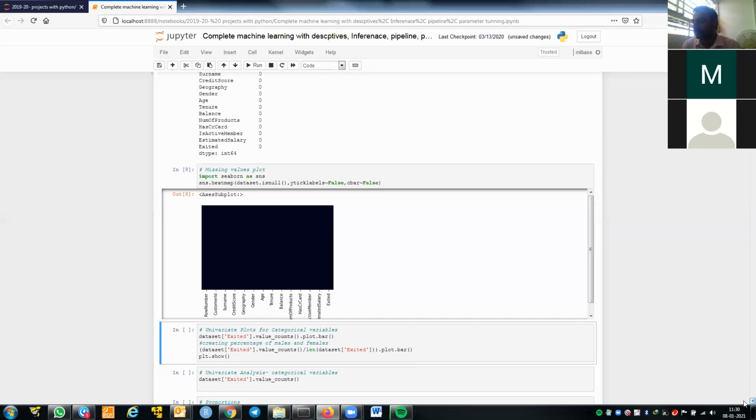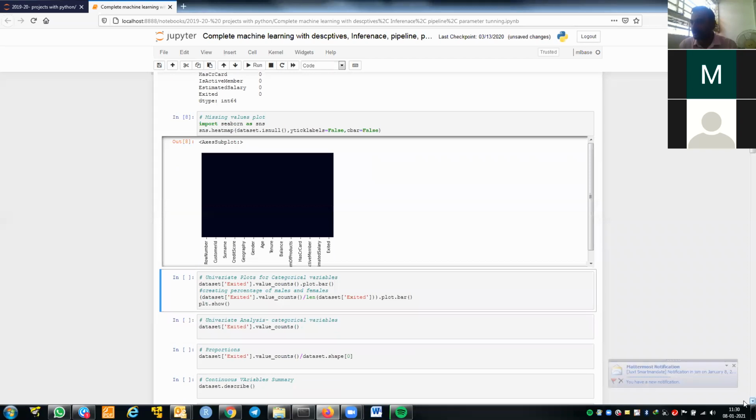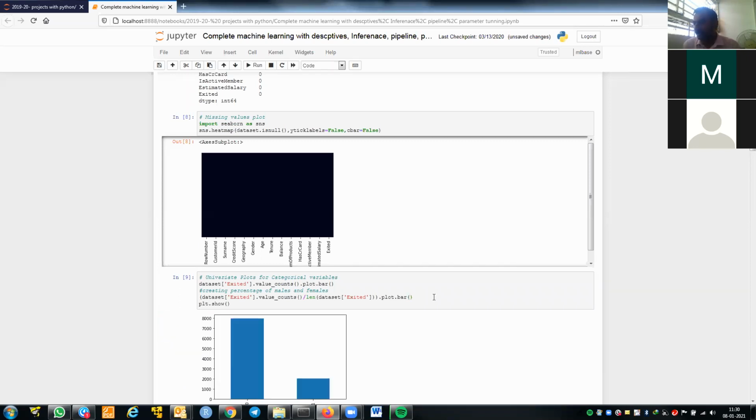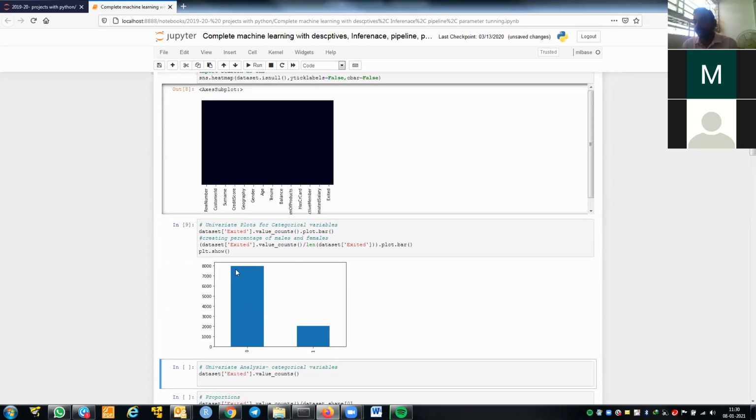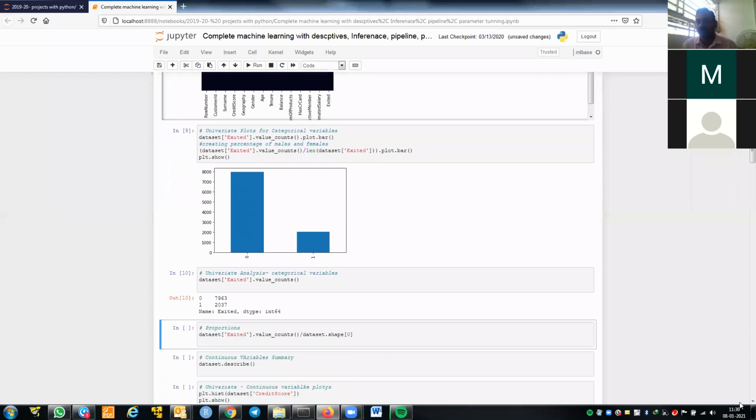Now I need to understand the data by using descriptive statistics. For that, first I need to understand how many people churned or did not churn. That's why I'm doing this bar diagram. From my 10,000 people, around 8,000 people did not churn and only 2,000 people left the bank. So this will give that count. Similarly, I can see the churn count.